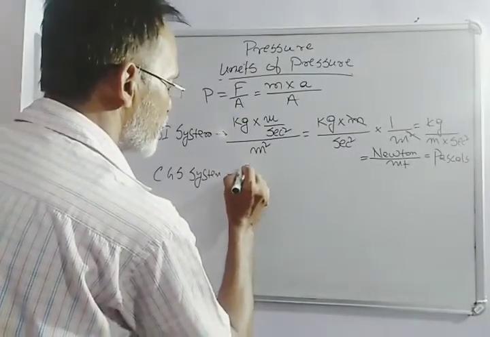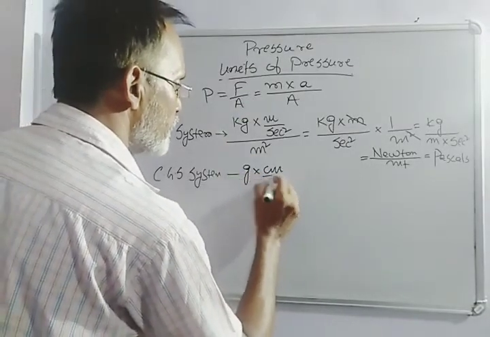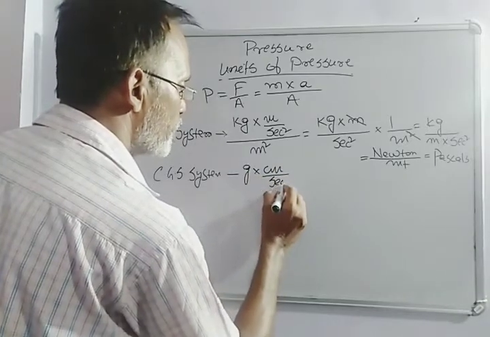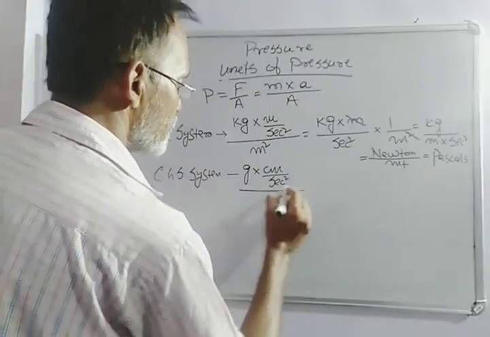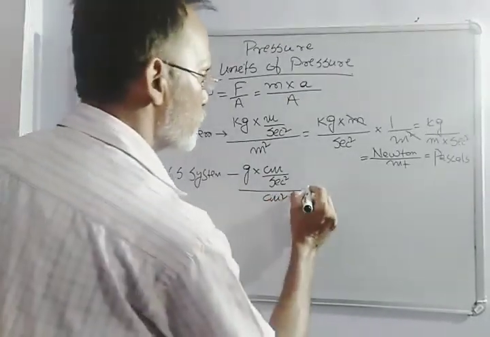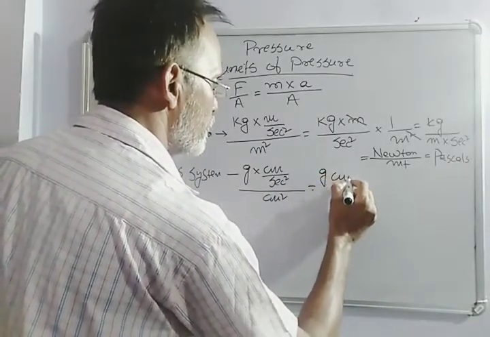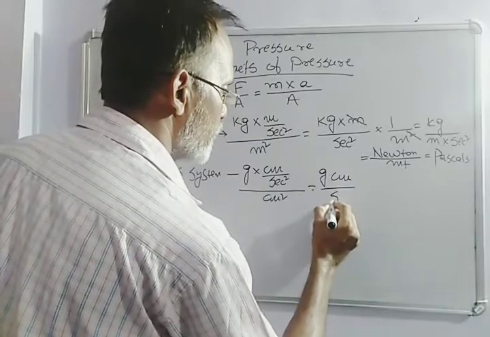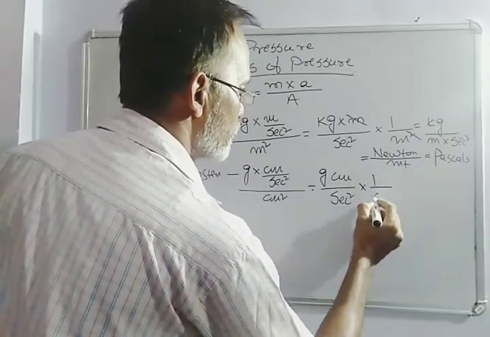Mass is in gram, and the unit of acceleration in the CGS system is centimeter per second square, and the unit of area is centimeter square. So this is equal to gram centimeter by second square into 1 by centimeter square.